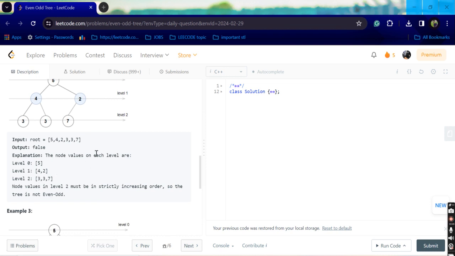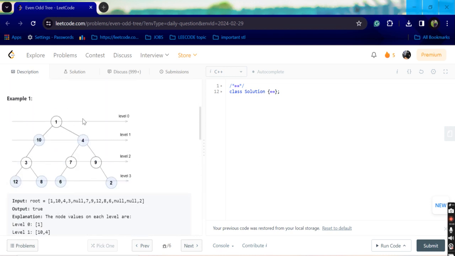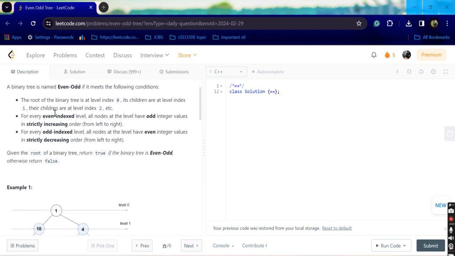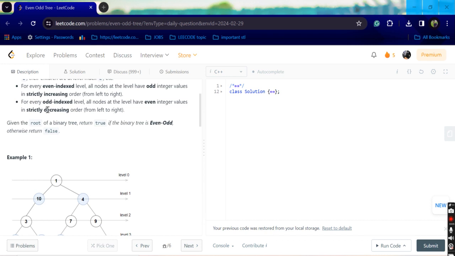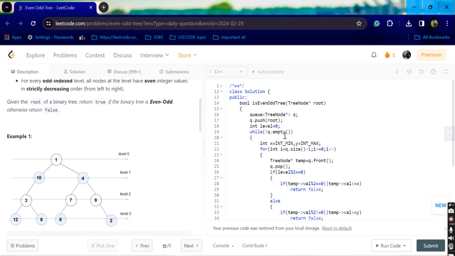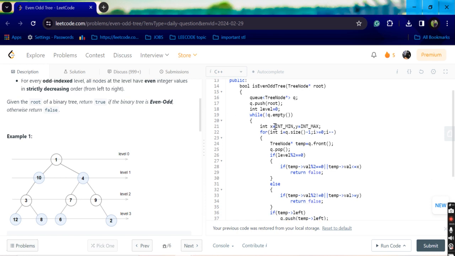So in the question we are going to traverse the tree level-wise and check all values for all levels. If it is an even level, we check the first condition, and if it is an odd level, we check the condition that even values are in strictly decreasing order. So for the solution, for level traversal we use BFS. In the queue we push the root, and we take a level variable for knowing whether the level is even or odd.